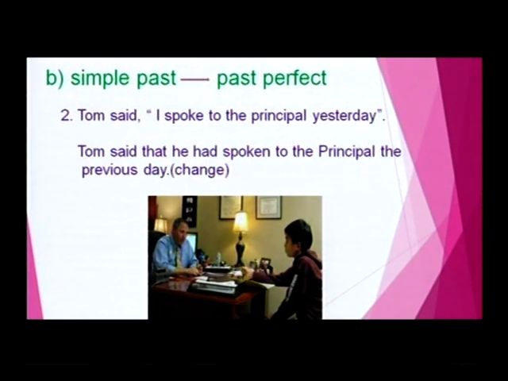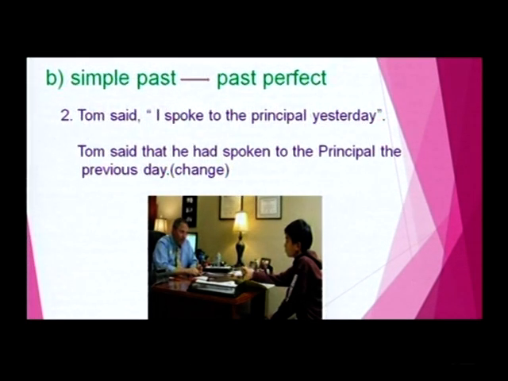Take an example. Tom said, I spoke to the principal yesterday. In indirect speech, Tom said that he had spoken to the principal the previous day. Clear, friends? What are the changes affected here? The conjunction that is used, and I became he, because Tom is a boy, right? Yes. And I spoke to the principal yesterday became he had spoken to the principal the previous day. Clear, friends? Here he had spoken, spoken, the V3 is used here, and yesterday became the previous day.